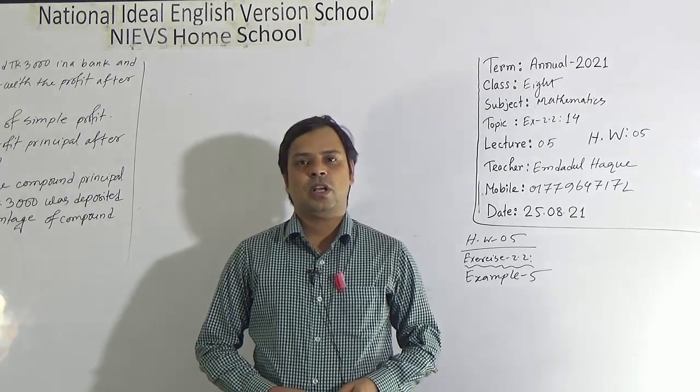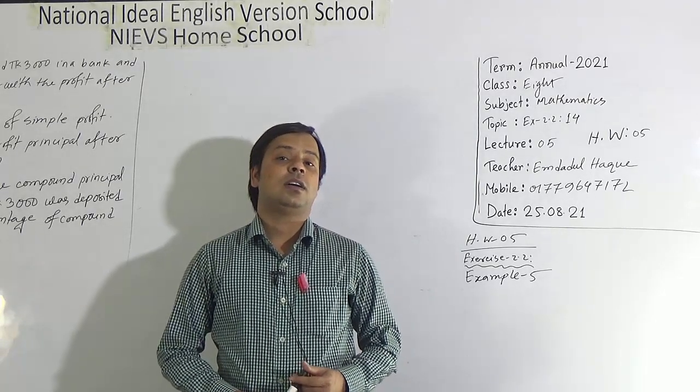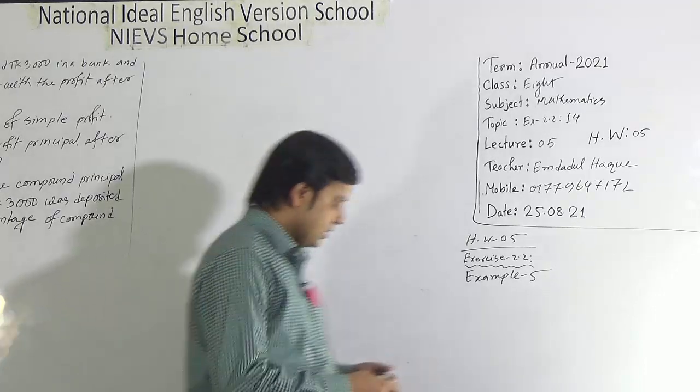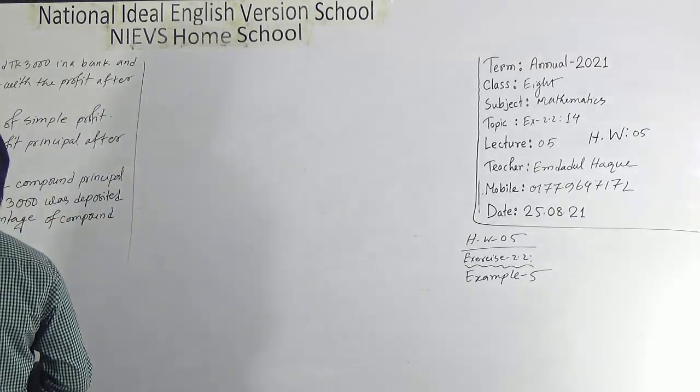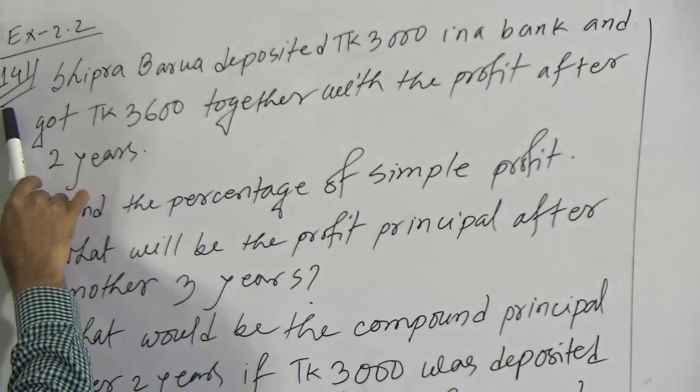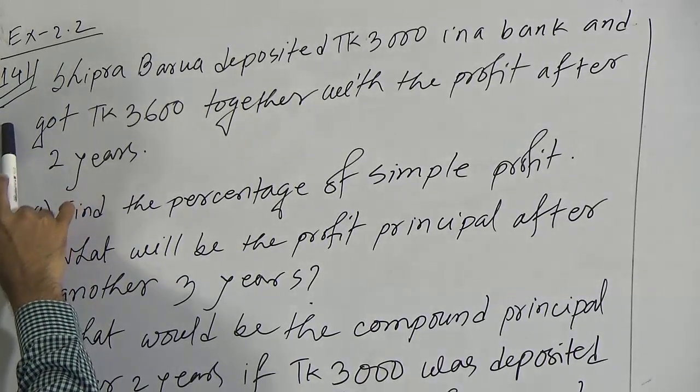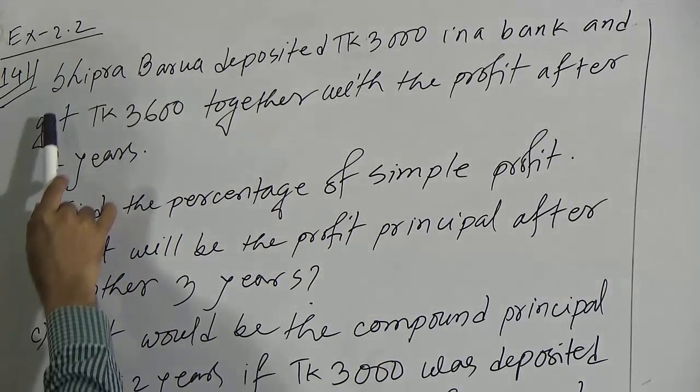Okay dear students, see the question at first from exercise 2.2, and that question is question 14. This question is a creative question. See the stream at first.